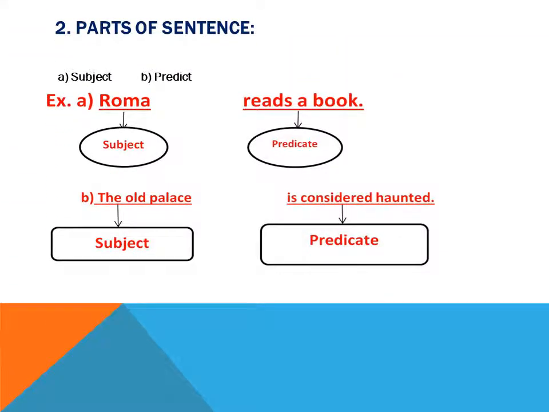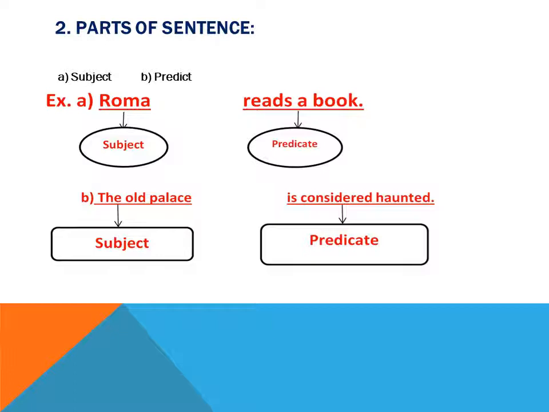Parts of a sentence. The sentence is divided into two parts, subject and predicate. You can see the example here. Roma reads a book. So Roma is the subject, reads a book is the predicate. Second example, the old palace is considered haunted. The old palace is the subject here, is considered haunted is the predicate here.